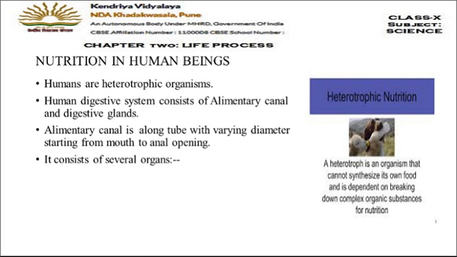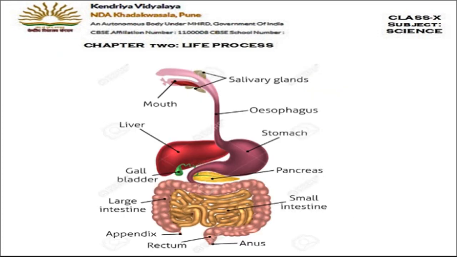So, let's see the diagram of the human digestive system. This is the complete diagram of human digestive system. We'll start from mouth here. So, you can see the mouth here, and then it is the buccal cavity inside, that is the space inside the mouth area is the buccal cavity. Then here you can see the salivary glands, then esophagus, stomach, then the two glands, liver and pancreas, then small intestine, large intestine, rectum, and then anus. So these are all the different components of the alimentary canal which we are going to study further in the session. So let's begin.